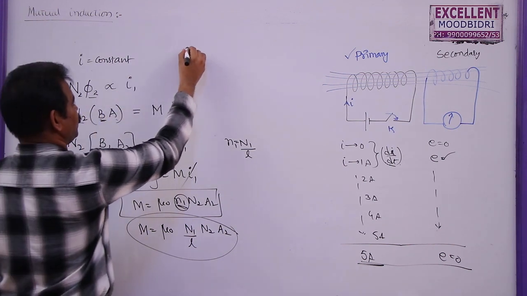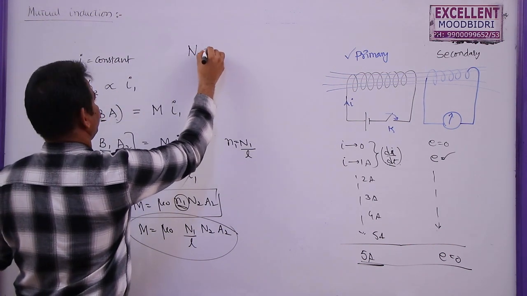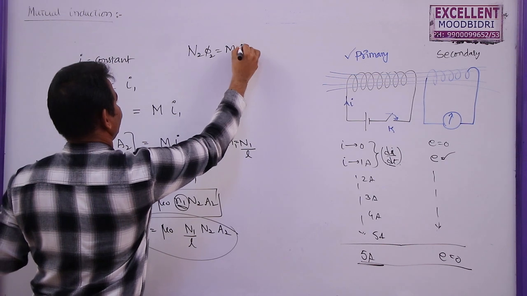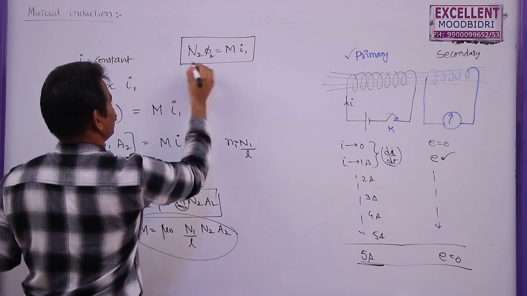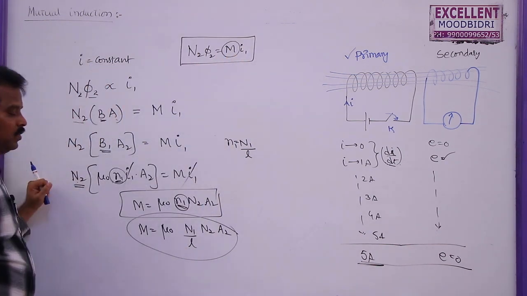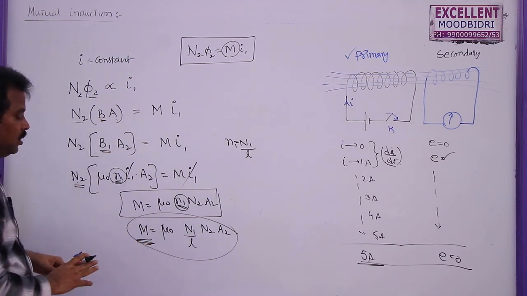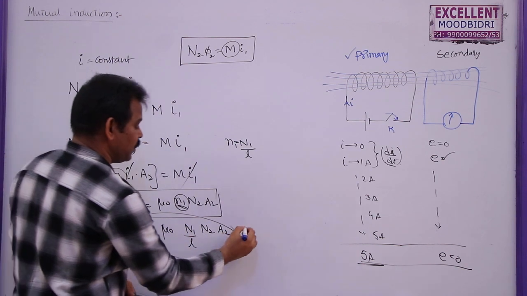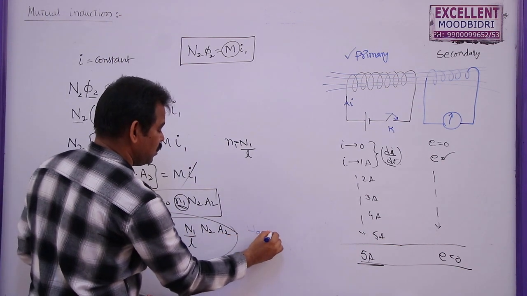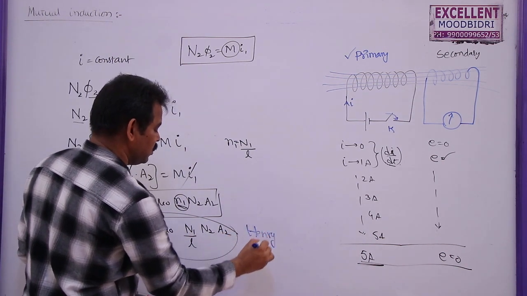So the final expression will become N2 phi 2 is equal to M i1. This is the expression where M is the mutual inductance between the two coils. And you can see the mutual inductance between these two coils is also measured in Henry only. Self inductance is measured in Henry, and mutual inductance is also measured in Henry only.